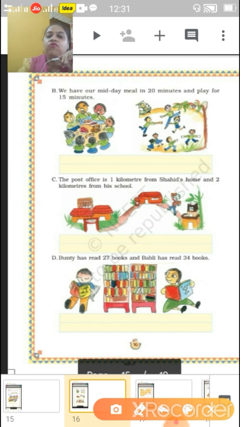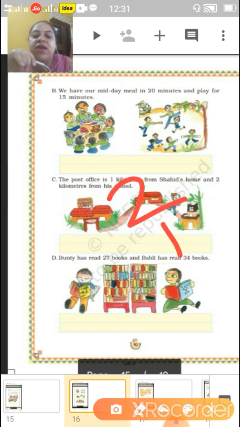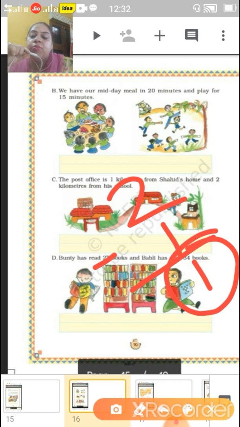So what was the distance between that? That is 2 minus 1, 1 kilometer. That is the difference between both the things. That is 1 kilometer. It is more. His school is 1 kilometer more according to the post office.